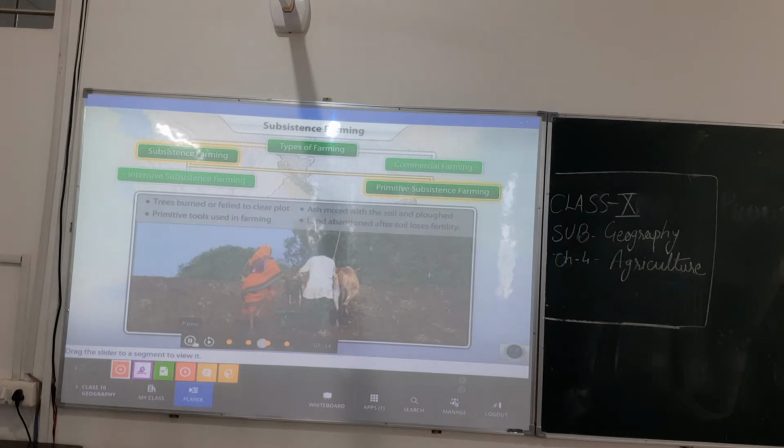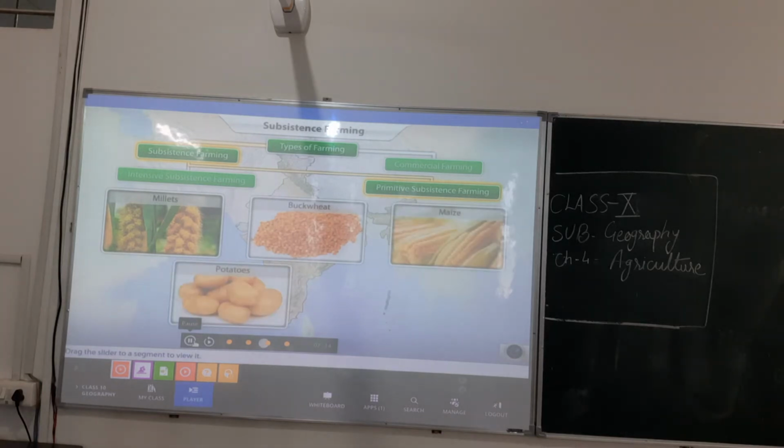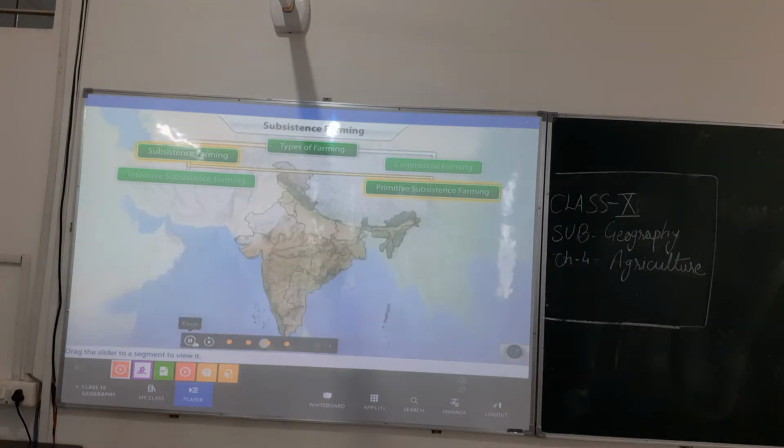Again, another plot of land is cleared and the same process of farming is adopted. Crops like millets, buckwheat, maize, potatoes, and cassava are grown in this plot. This type of farming is practiced in the states of Assam, Odisha, Madhya Pradesh, Chhattisgarh, Jharkhand, Andhra Pradesh, and Kerala.